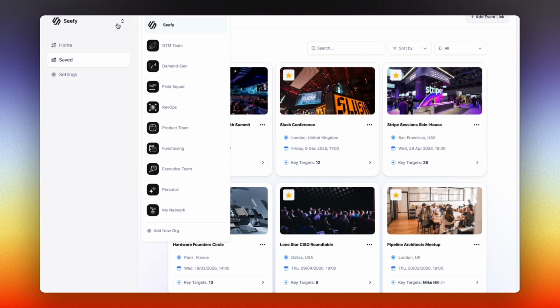Another key aspect of the product is that it's multi-member, multi-team, and multi-workspace, so it can fit different use cases and purposes. You can run company-wide tracking or create workspaces by team. For example, GTM, demand generation, field marketing, RevOps, or product, if you're looking for additional product and customer insights or product partnerships. You can also use it for fundraising and investor workflows, for executive teams who have busy event schedules and need help prioritizing, and for personal professional networking, using the AI to extract as much value as possible from every event you attend.